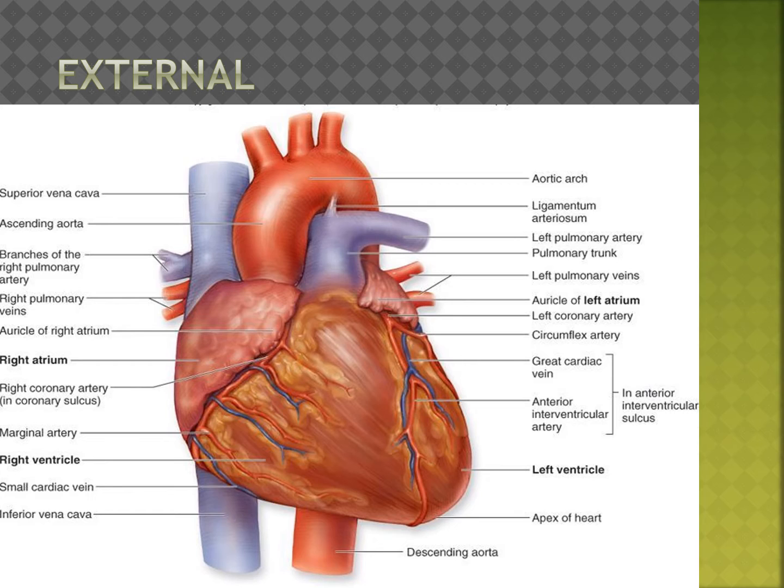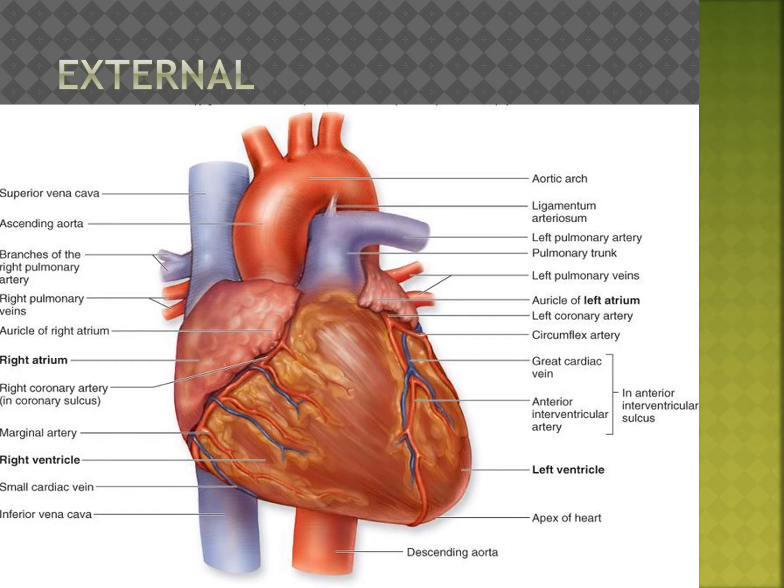What is an atrium? Left atrium, right atrium, left ventricle, right ventricle. What is the difference between atrium and ventricles? Atria are the upper chambers.